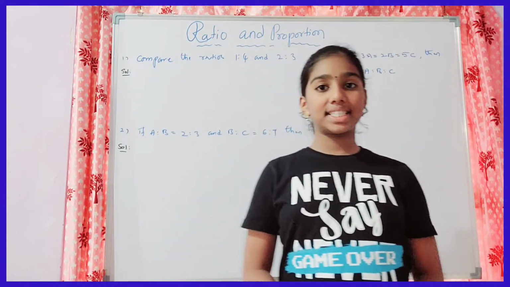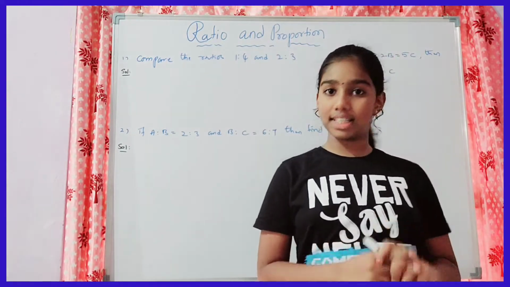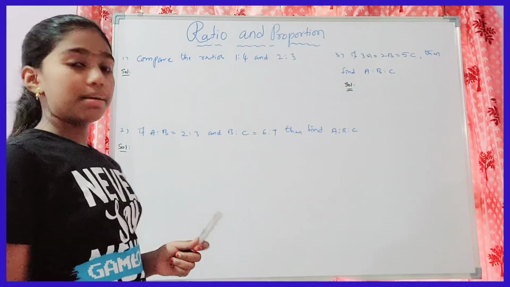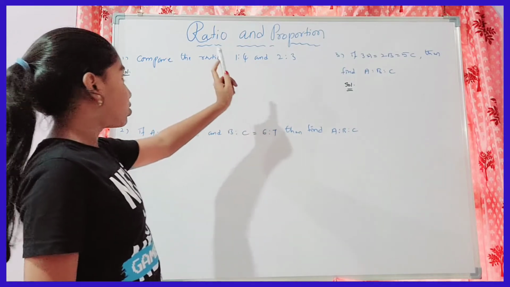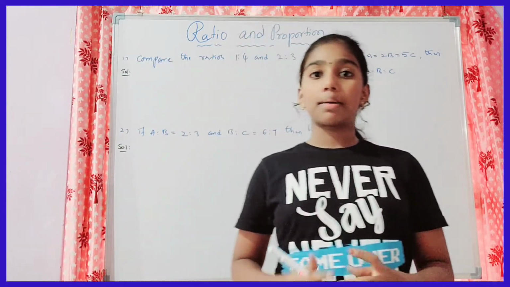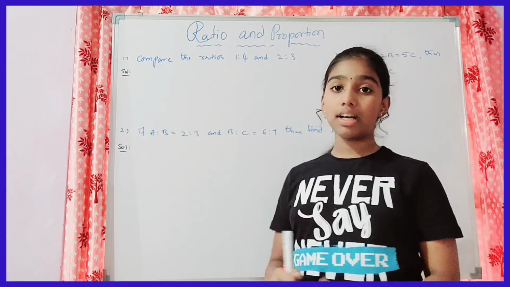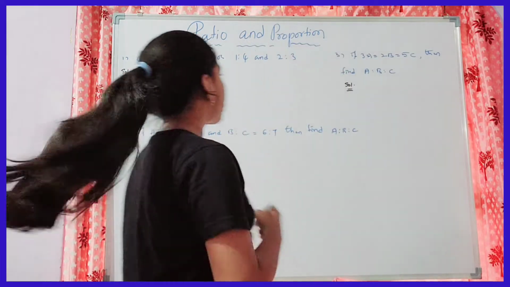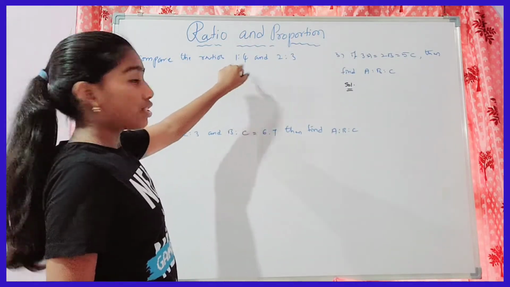Now let's see some examples on this topic. First example: compare the ratios 1:4 and 2:3. Compare means we have to find the smallest ratio and the highest ratio. So here we have to compare 1:4 and 2:3.